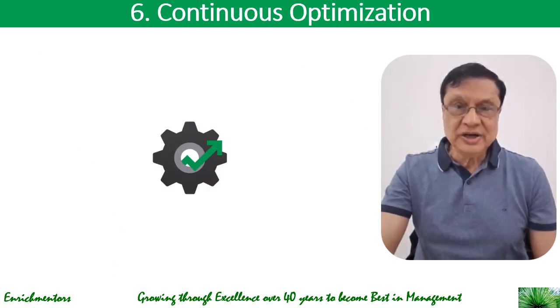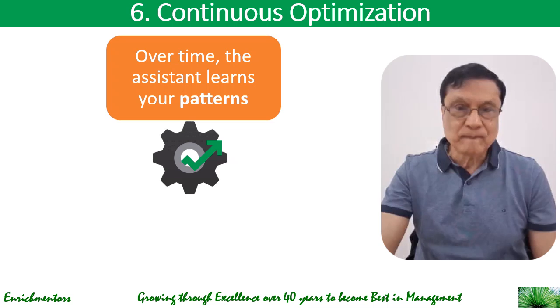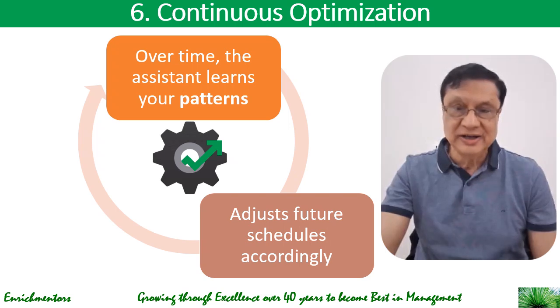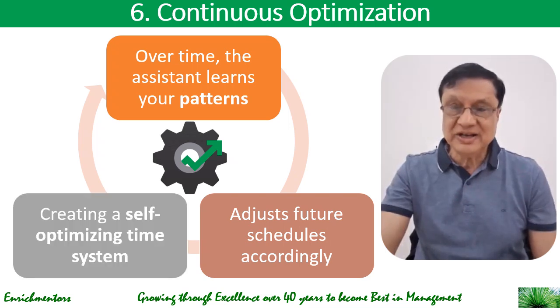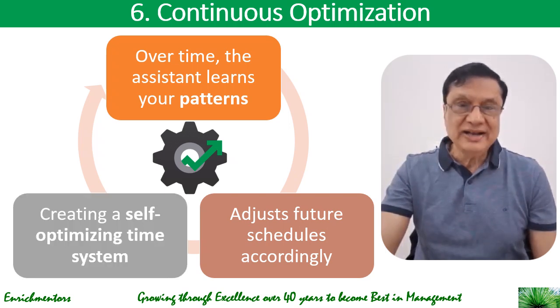You can also do continuous optimization. Over time, the AI assistant will learn your pattern in terms of when you are most productive, which meetings drain you, which tasks get delayed, and then it will adjust future schedules accordingly, creating a self-optimizing time system. So like this, you can do continuous optimization of your time and reach time management excellence levels.